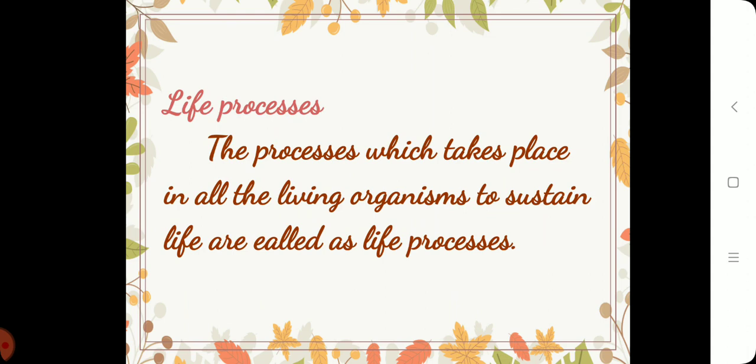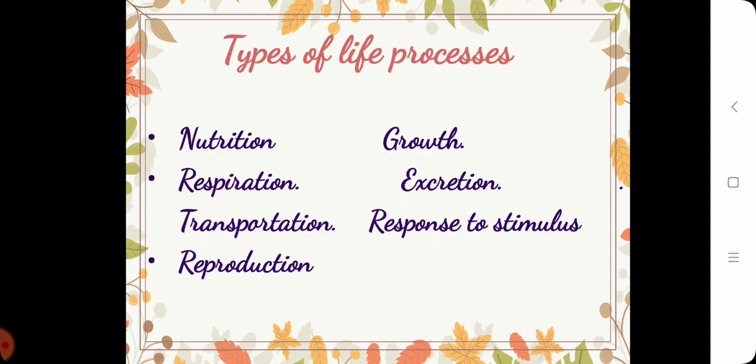Let us know what are these life processes. The processes which take place in all living organisms to sustain life, that is to survive, are called life processes. There are different kinds of life process. First one is nutrition. It is a process during which the organism obtains food, digests it, absorbs it and utilizes it. Respiration. It is a process during which energy is released from the digested food.